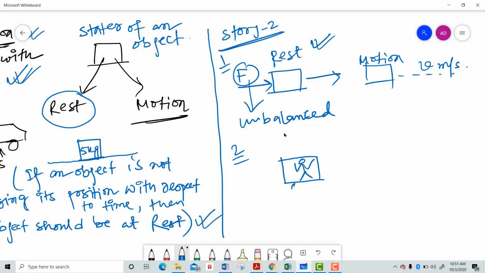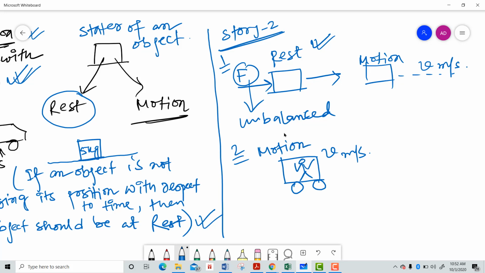Let's assume that I have a car and I am driving that car. If I am driving that car, that means it has some velocity of v meter per second. That means the car is in motion.